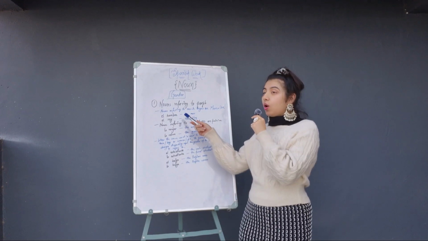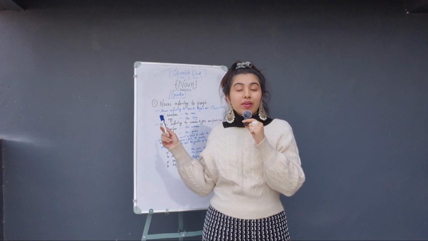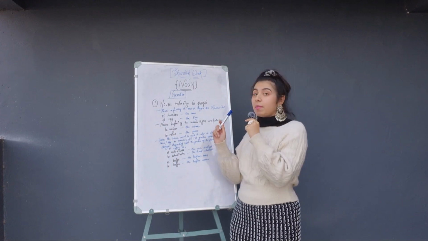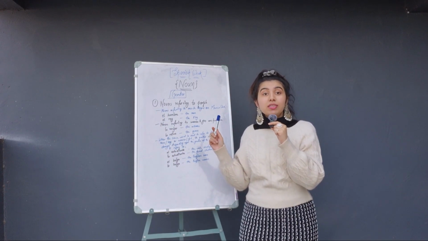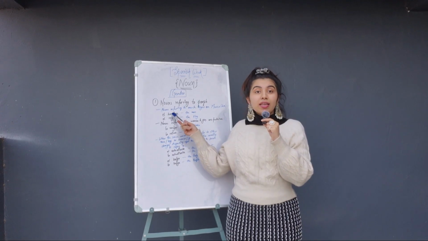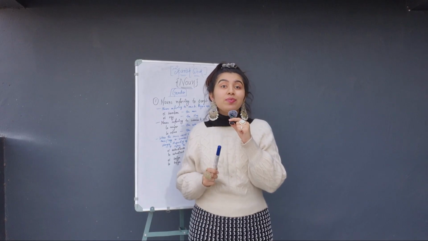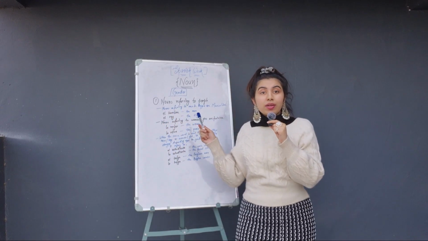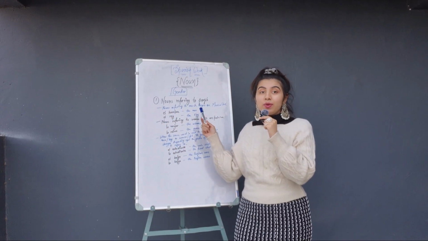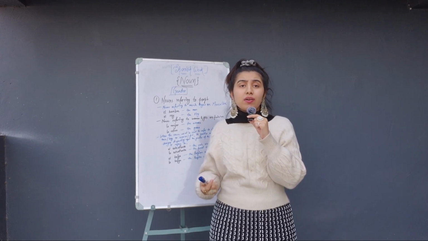So el hombre, I have told you earlier, right? Hombre is man, so el hombre is the man. I told you el, un, la, una, so el is used, and hombre is man. You need to know the meaning plus the right article.